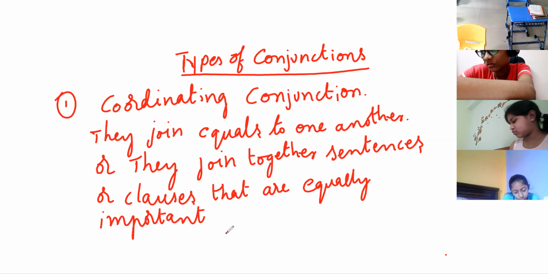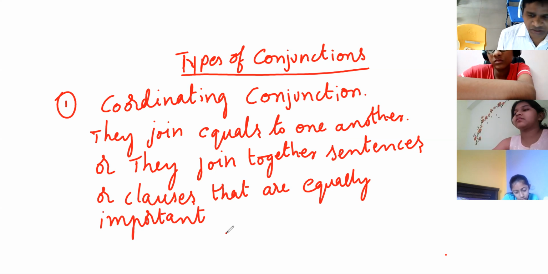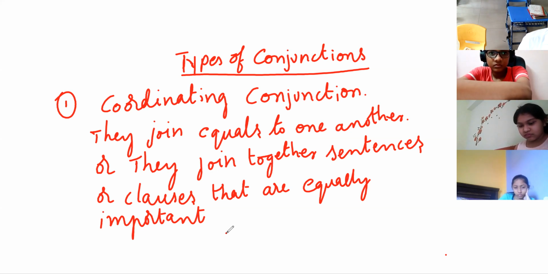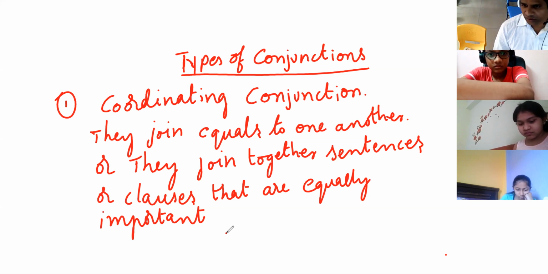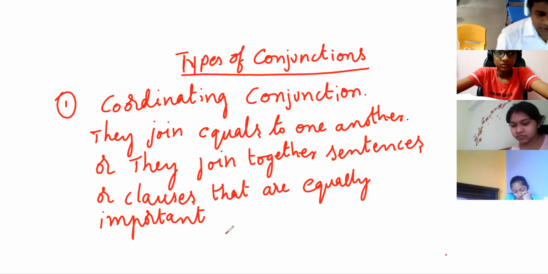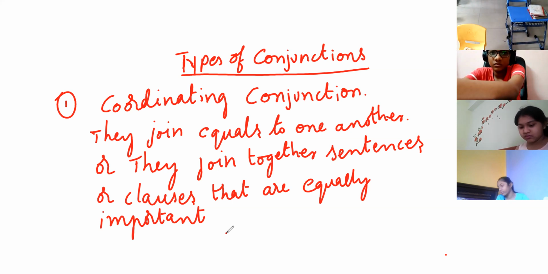So all of you listen, children. Coordinating conjunctions are those which are used for joining equals to one another. Equals means equal sentences, equal clauses, two main sentences. They join together sentences or clauses that are equally important, with subject, verb, object. There should be two sentences, and for joining those two sentences, we use a coordinating conjunction. Clear? I'll give an example.